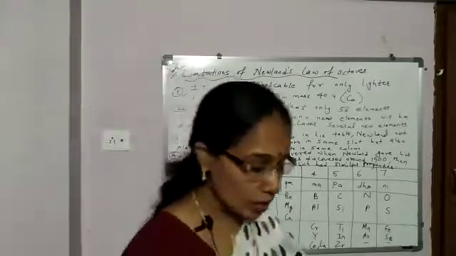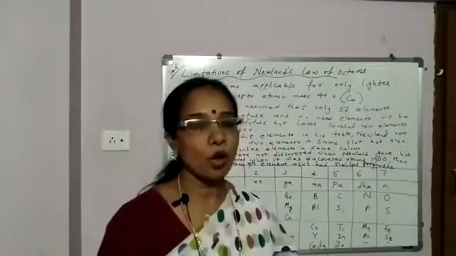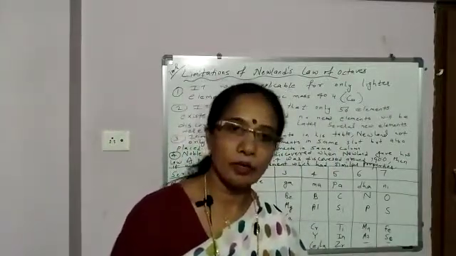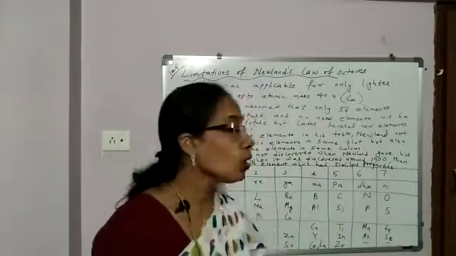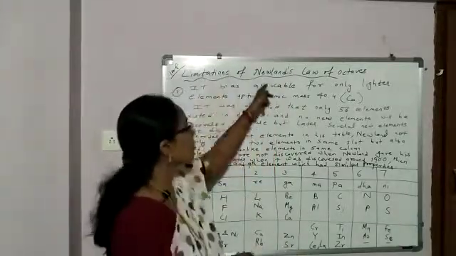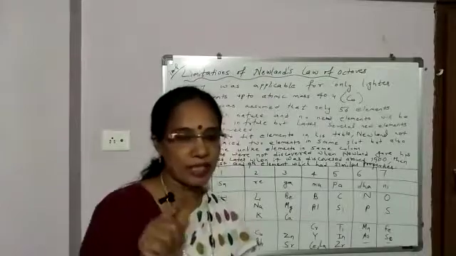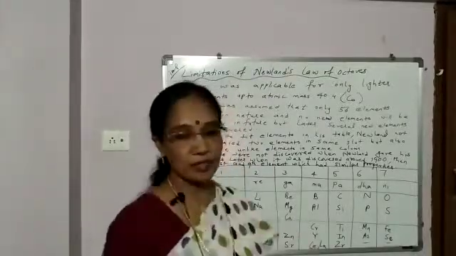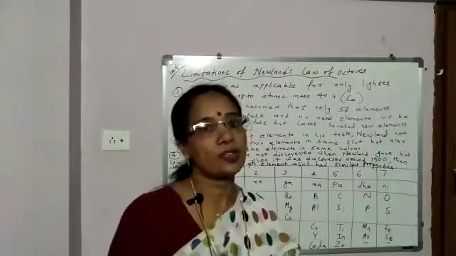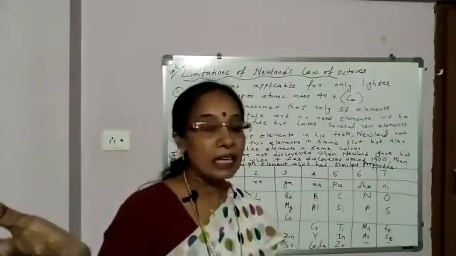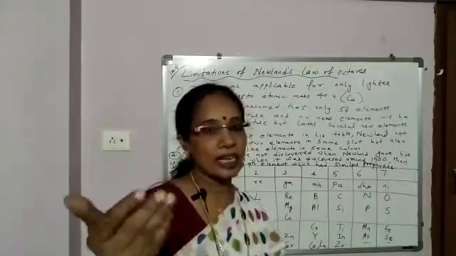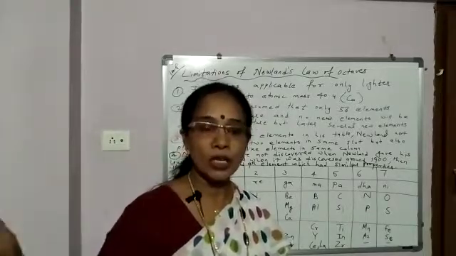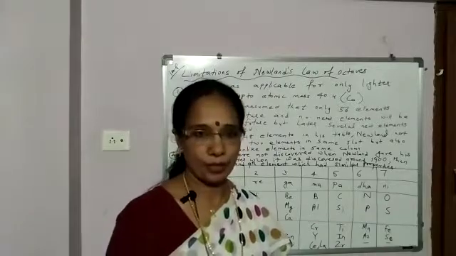Yes, students, just now we discussed Newlands' law of octaves, his system of classification. What was the law given by Newlands? Now, I'll discuss the limitations of Newlands' law of octaves. Limitation means disadvantage, because of which this system of classification was rejected. Then came Mendeleev's periodic classification of elements.